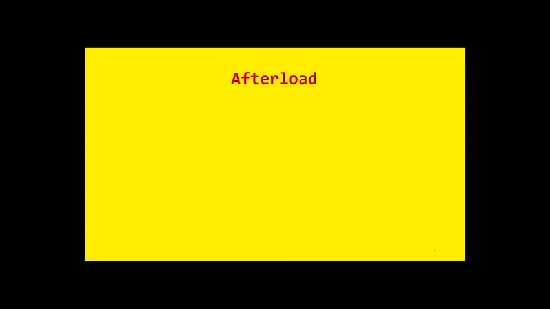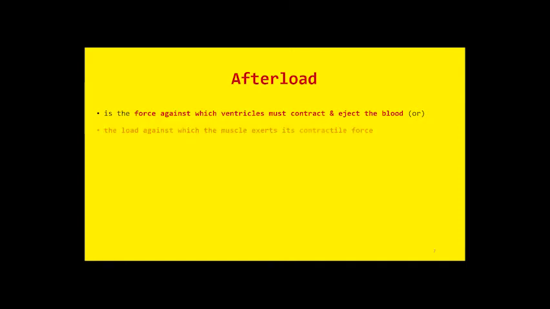Now, what is meant by the term afterload? It is the force against which the ventricles contract, the output of the heart. Preload is the input, the volume of blood received by the right atrium. Afterload is the output, the force against which the ventricles eject the blood. Or you can say afterload is the load against which the cardiac muscle exerts its contractile force.